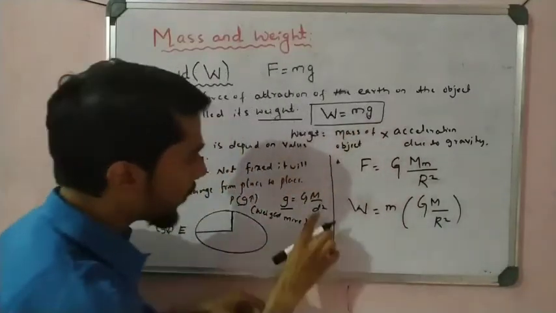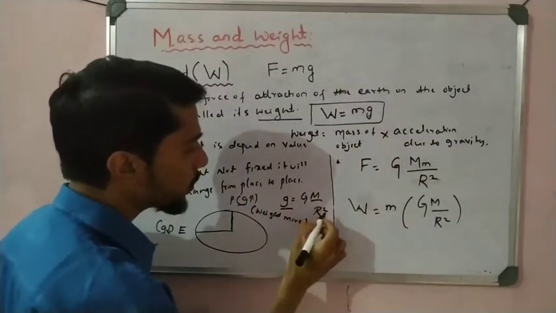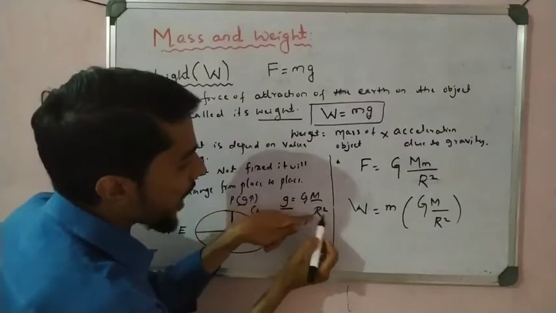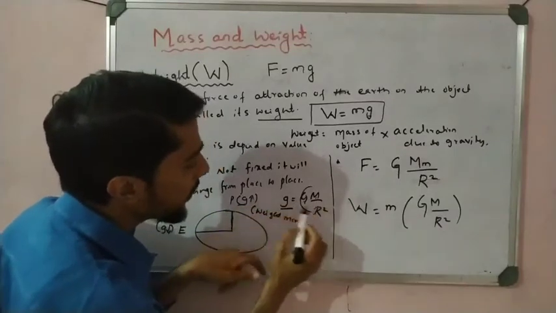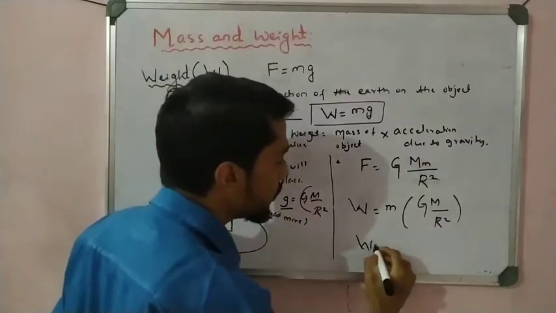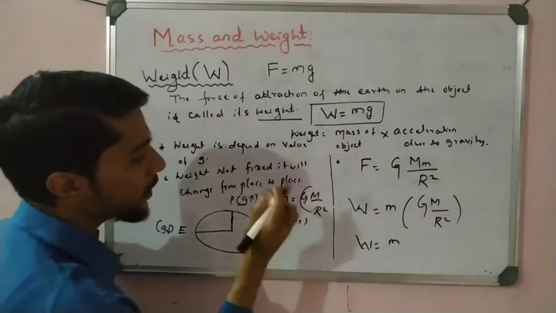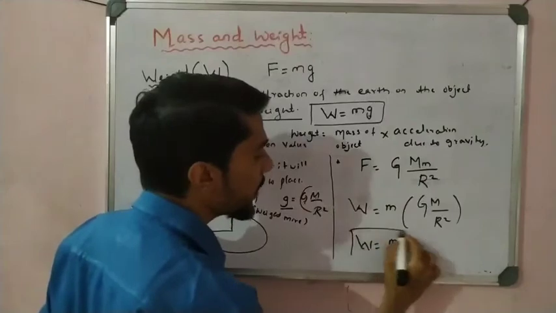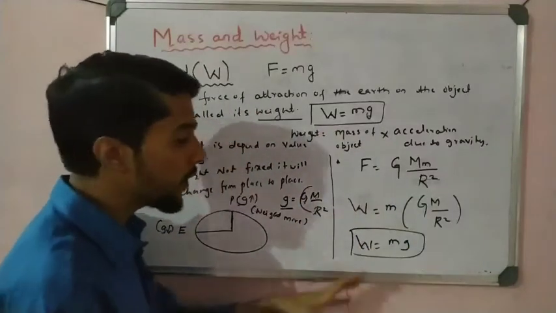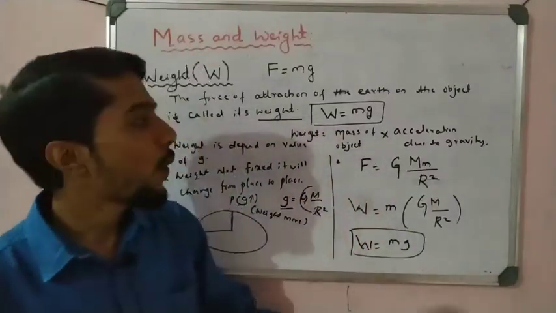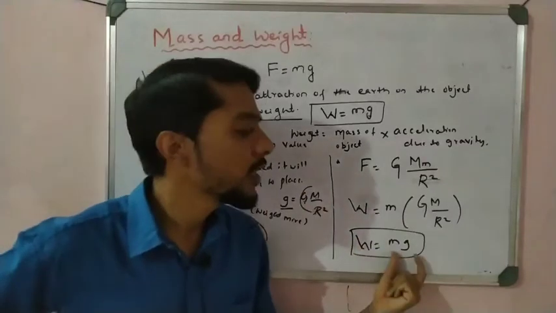So let us compare. Here GM/r² is nothing but small g. So W = m × g, and we again get the same equation. So we easily say that weight is nothing but W = mg.